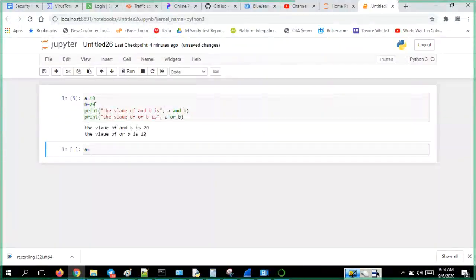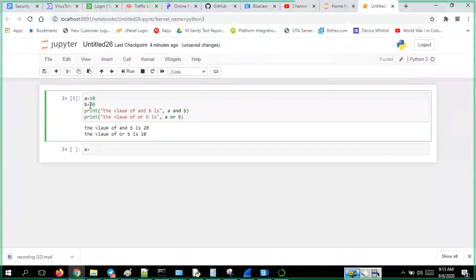See, for A and B, since both are true, A and B showed the 20 value. Since the first statement itself was true, for OR it showed the 10. So remember guys, what I want to say here is, the X statement will display X only when it is false.